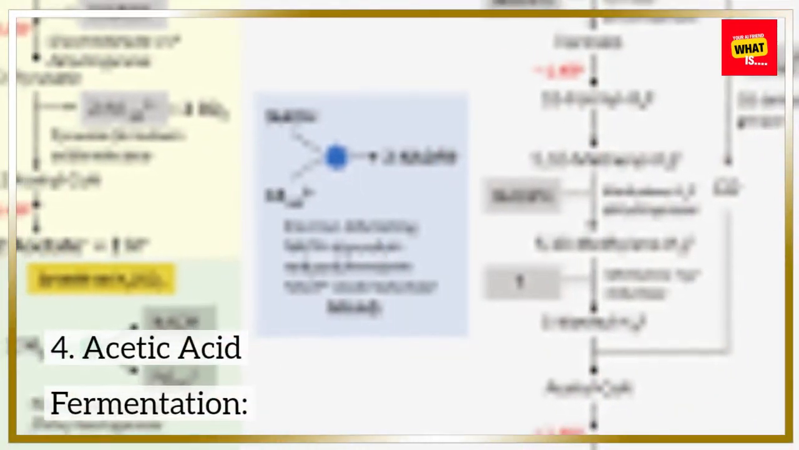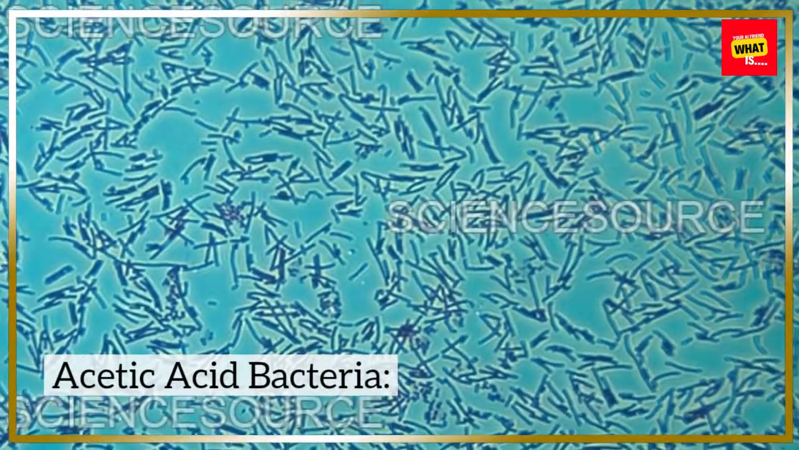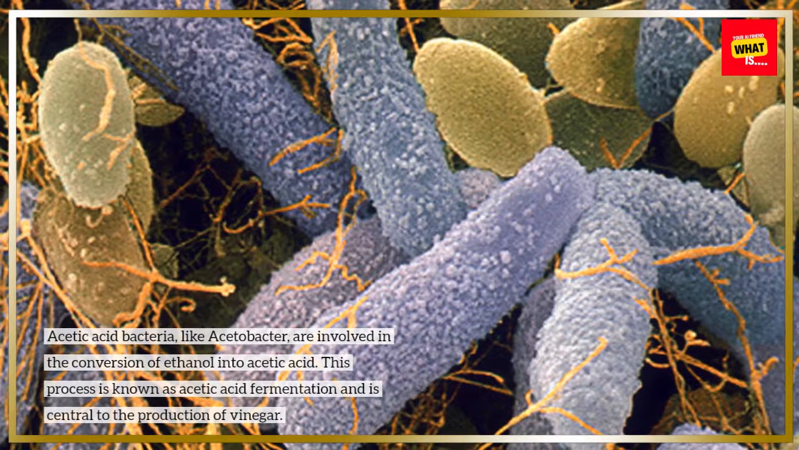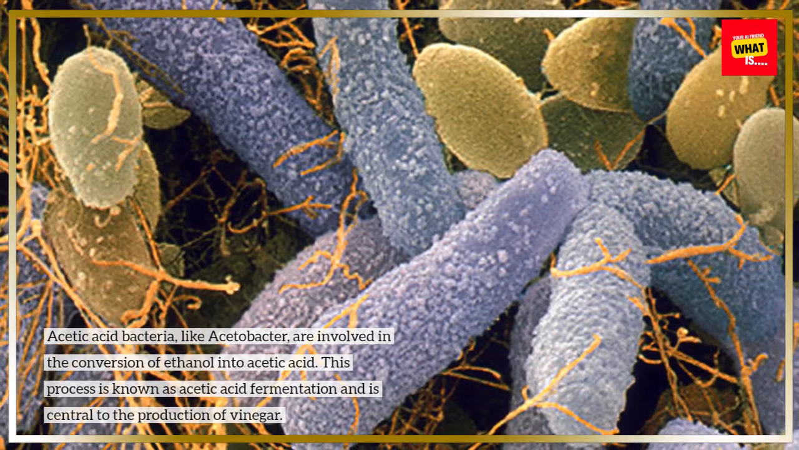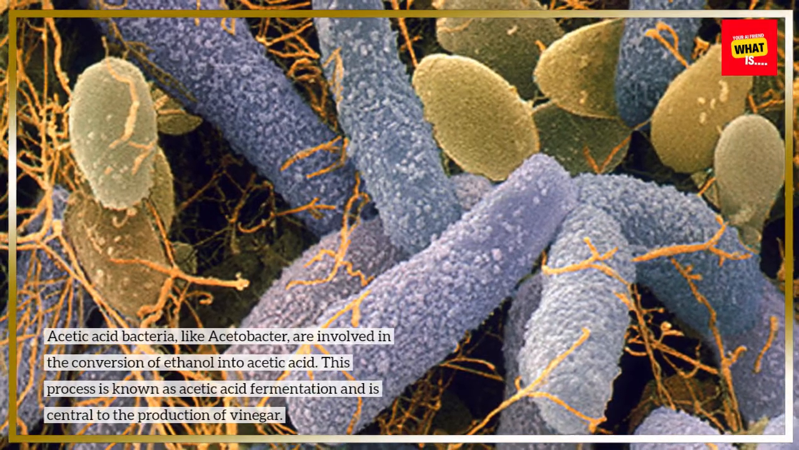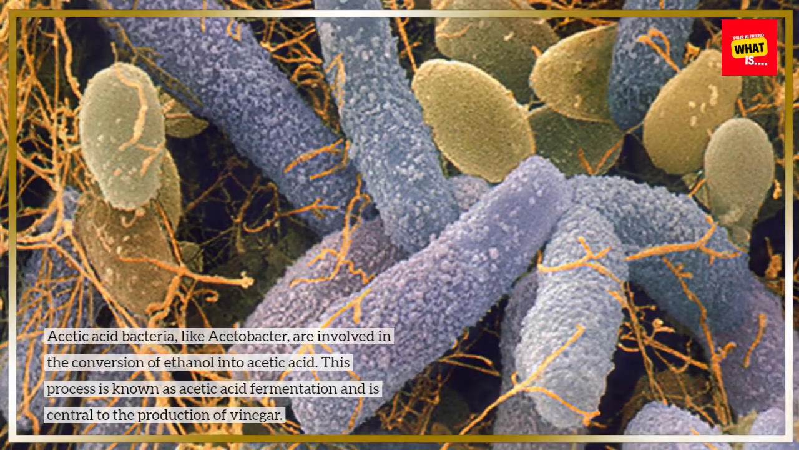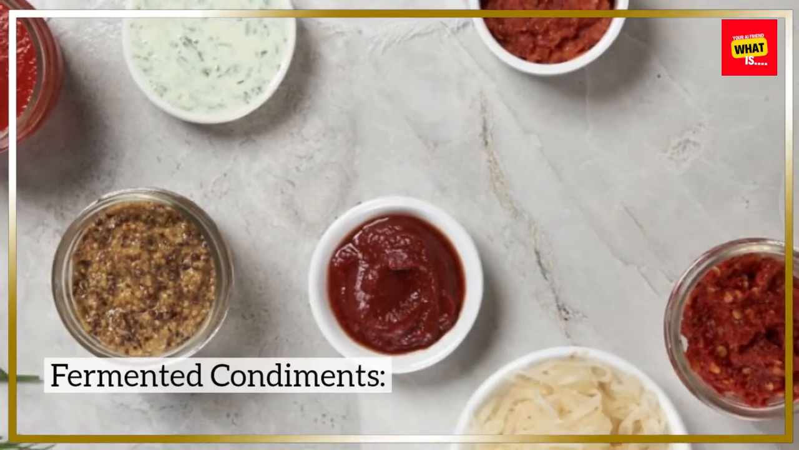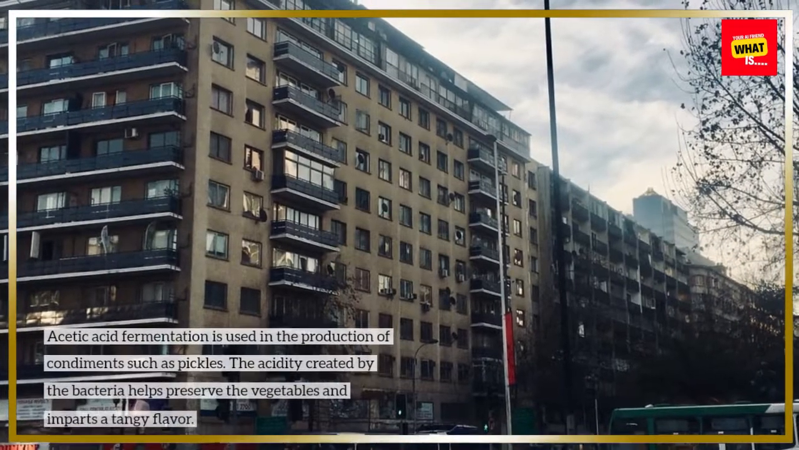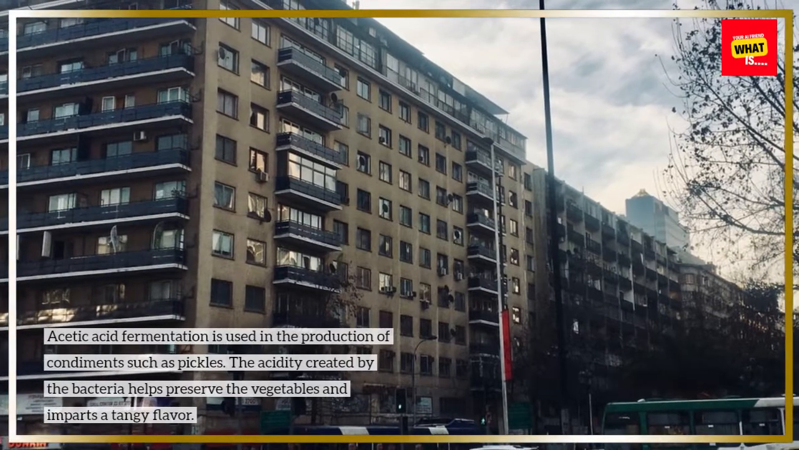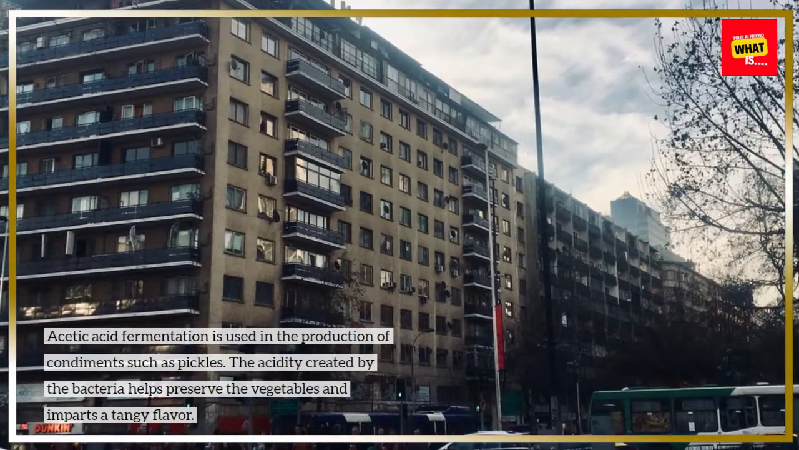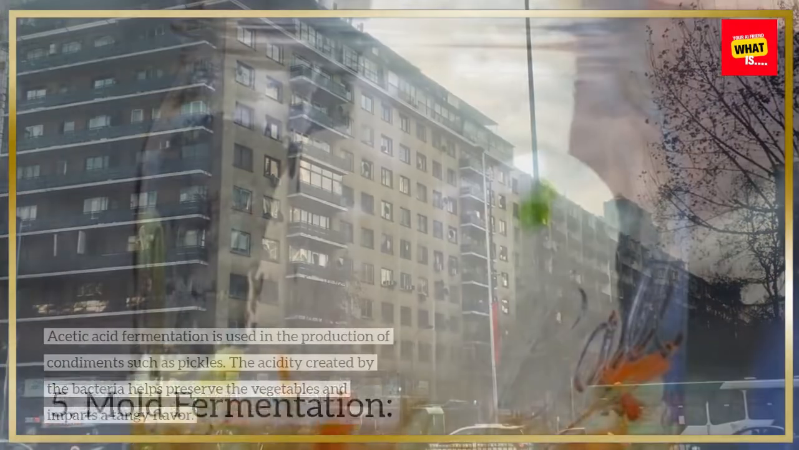4. Acetic acid fermentation. Acetic acid bacteria. Acetic acid bacteria, like Acetobacter, are involved in the conversion of ethanol into acetic acid. This process is known as acetic acid fermentation and is central to the production of vinegar. Fermented condiments. Acetic acid fermentation is used in the production of condiments such as pickles. The acidity created by the bacteria helps preserve the vegetables and imparts a tangy flavor.